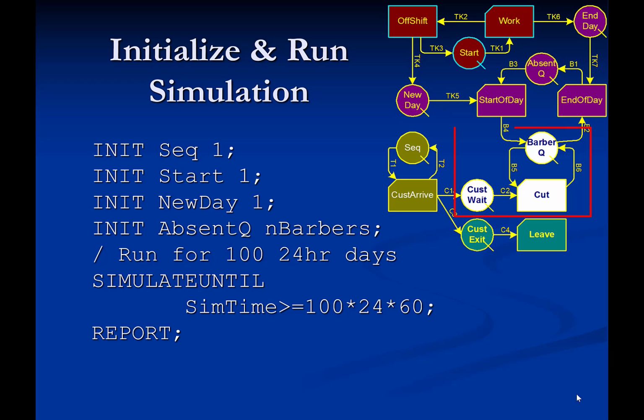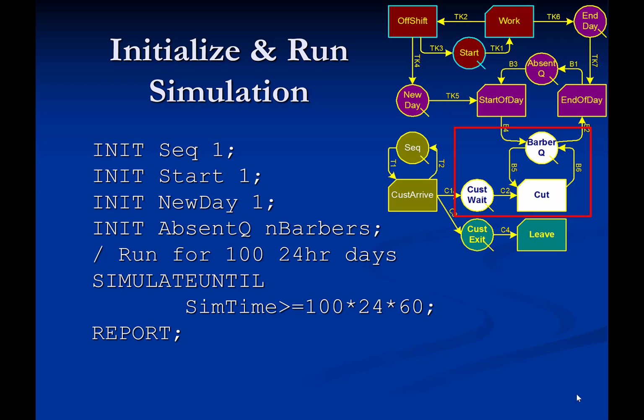The stroboscope statements that should actually follow at this point are the ones that check whether any barber can be matched with a customer or whether any customer can be matched with a barber. These checks are used to make 2 important decisions. The first decision is whether there is a matching barber and customer pair available that would allow combi activity cut to actually start at this point in simulation time.